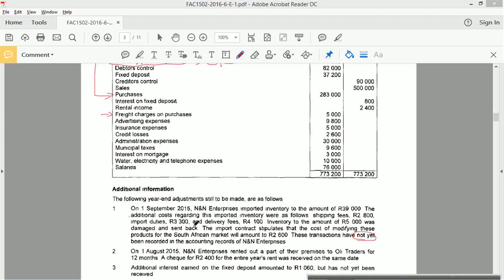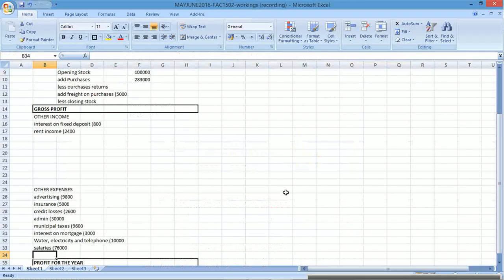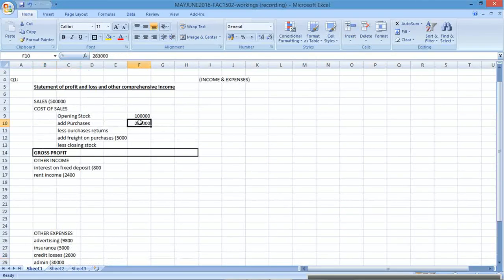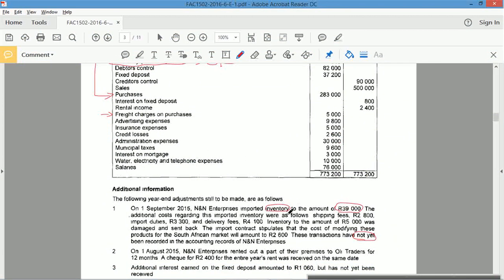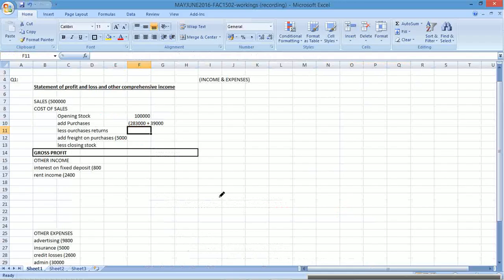Okay, so how do I record that? Well, that's easy. It relates to inventory. I'm importing stock of 39,000, so purchases are going to go up by 39,000. The additional costs related to the imported inventory, shipping fees, import duties, delivery fees, all of that needs to go to other costs.